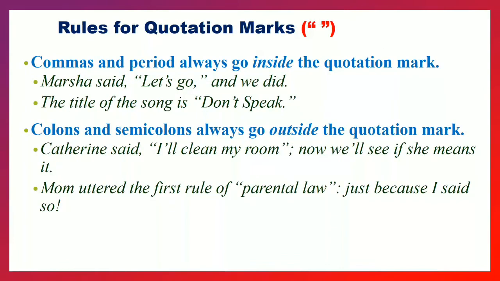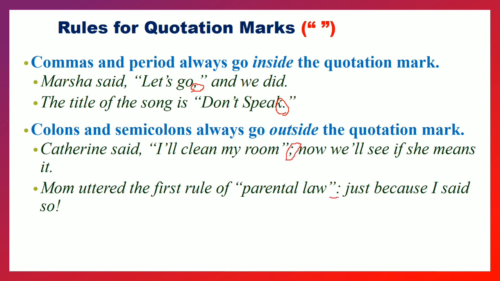Commas and periods always go inside the quotation mark. This thing we have to remember. Look here, comma and the period or full stop. Colons and semicolons go outside the quotation mark. Colon will be outside the quotation mark, semicolon, colon, both.